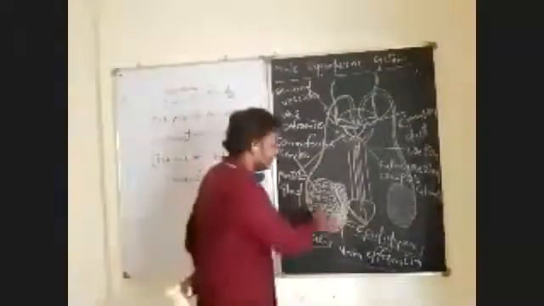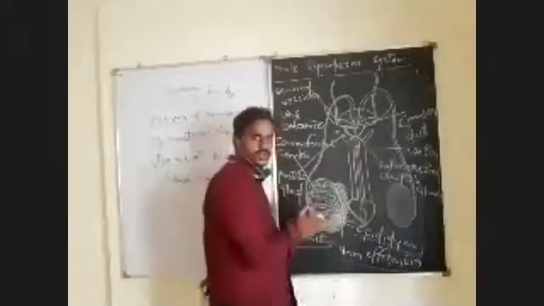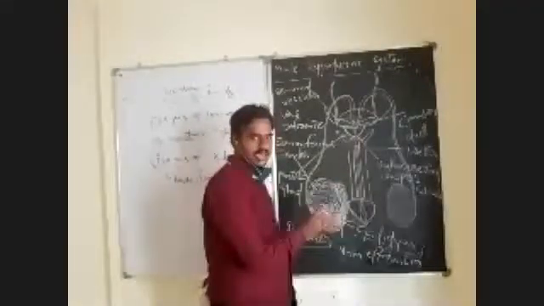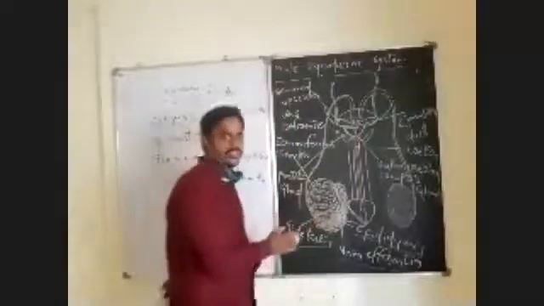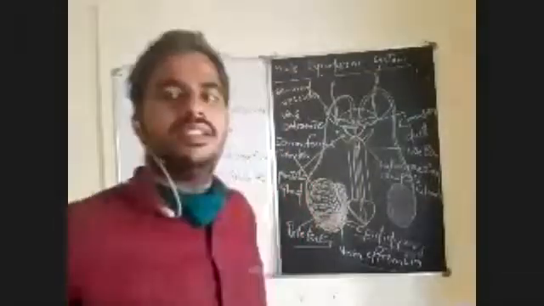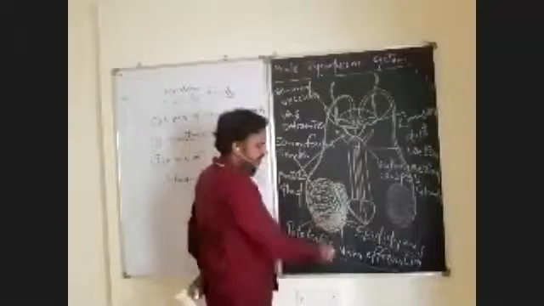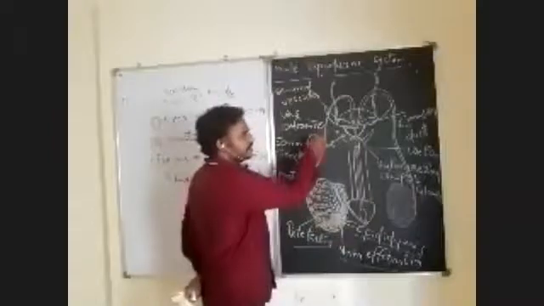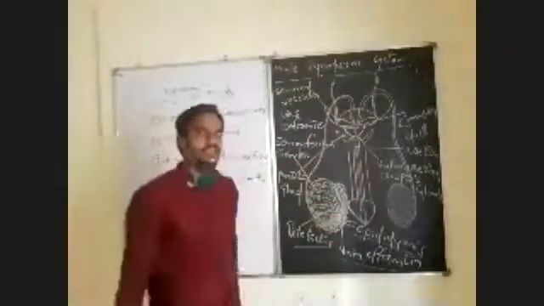Primary sex organs in this diagrammatic representation: observe here a pair of testes. The secondary sex organs or accessory sex organs are of two types, accessory ducts and accessory glands. The accessory ducts are the rete testis, vasa efferentia, epididymis, vas deferens, ejaculatory duct, and urethra.